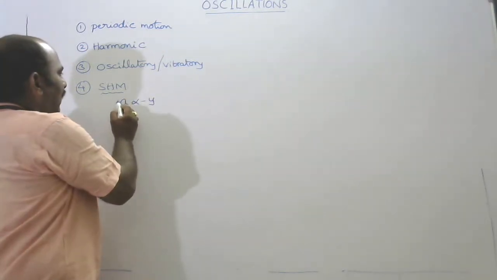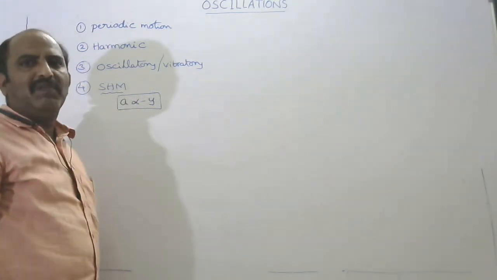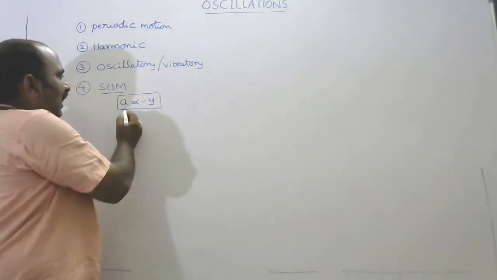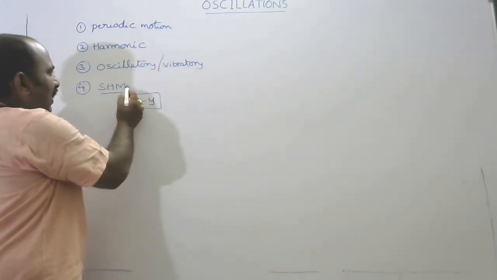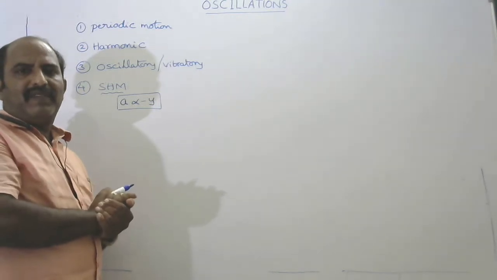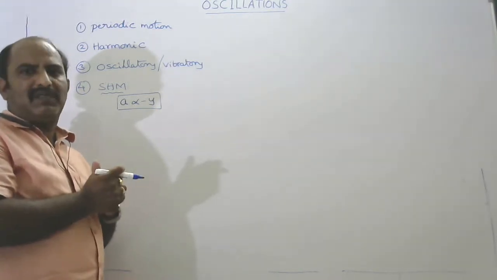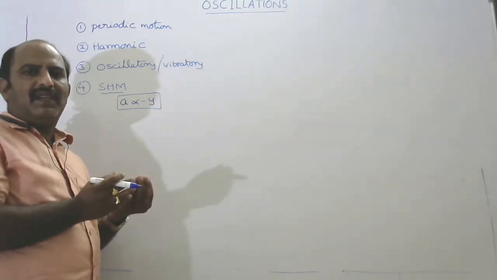Here the particle compulsorily satisfies the relation a is proportional to minus y, where a is acceleration and y is displacement. Examples of SHM are the oscillations of a simple pendulum with small displacements only, and the oscillations of a loaded spring.